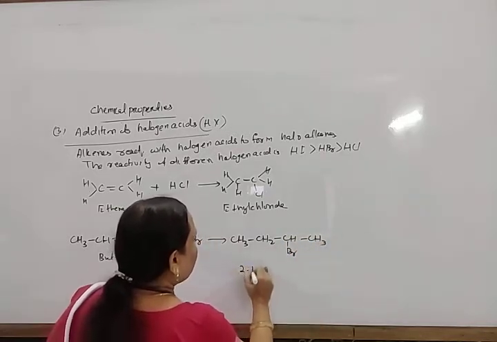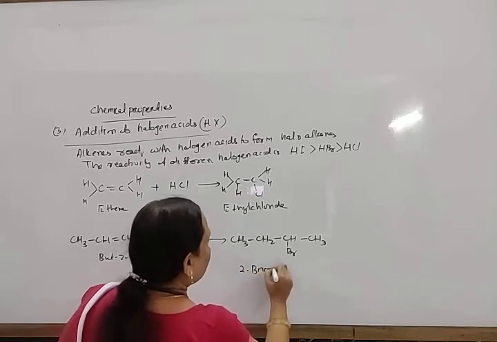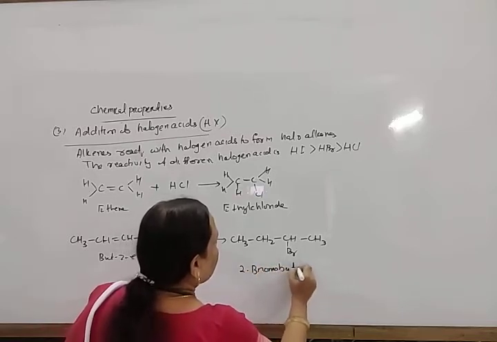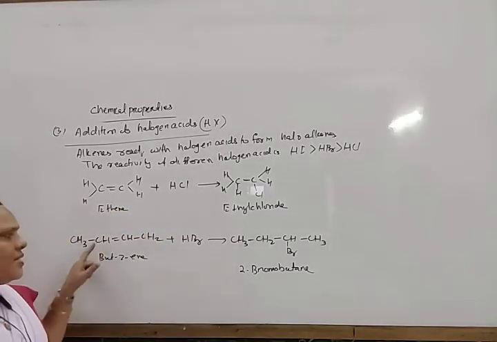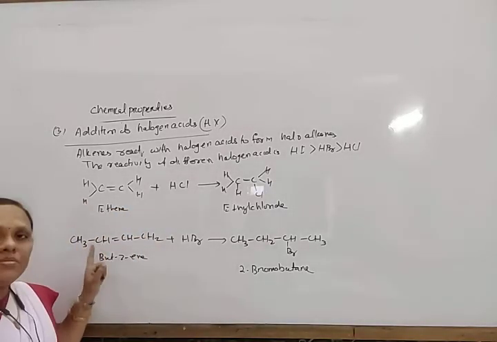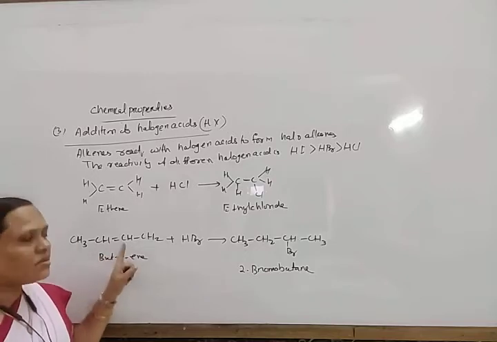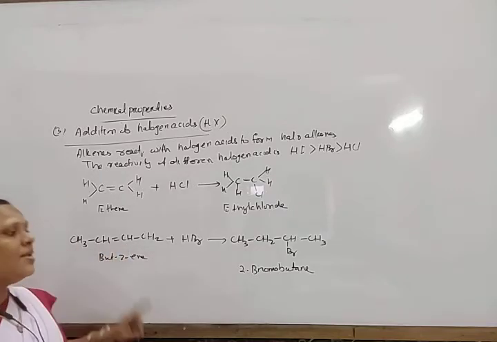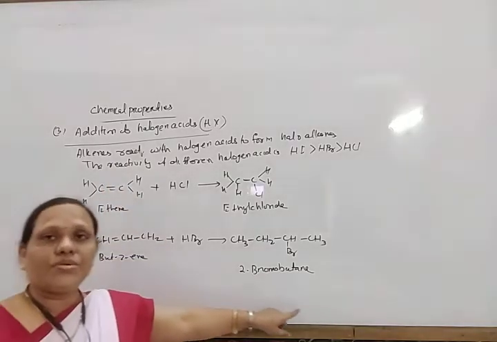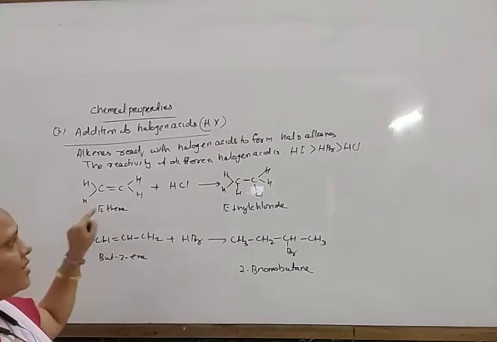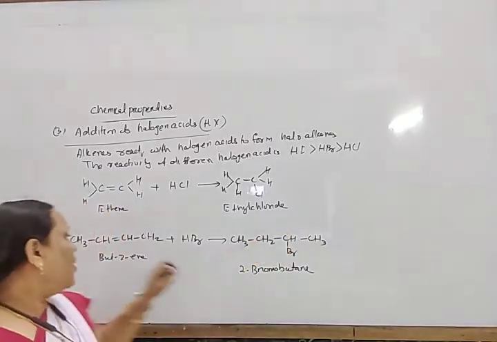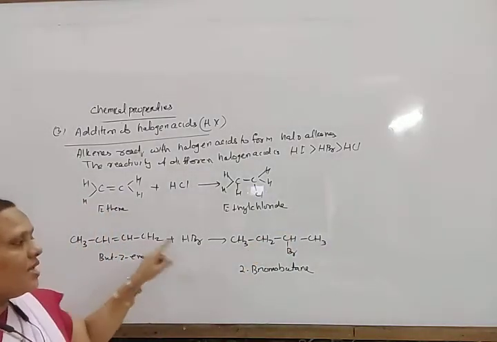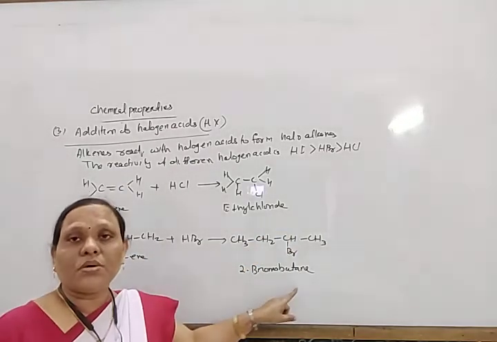That is 2-bromobutane. So either hydrogen may come here, bromine may come here, or hydrogen may come here, bromine may come here. In this case, 2-bromobutane is formed. So when ethene reacts with HCl, it forms ethyl chloride or chloroethane. When but-2-ene reacts with HBr, it forms 2-bromobutane.